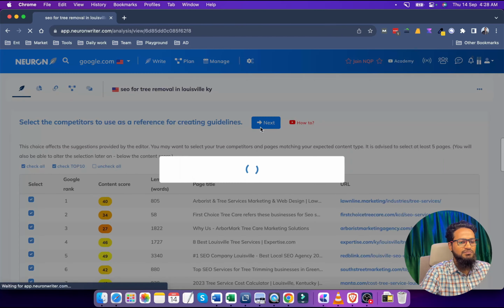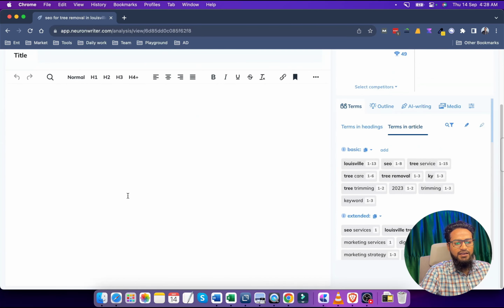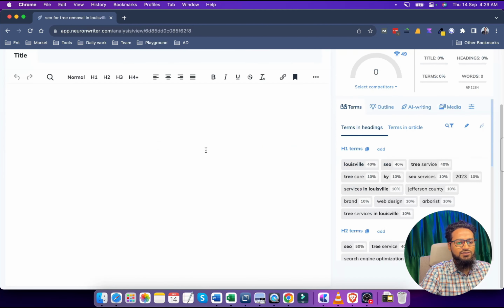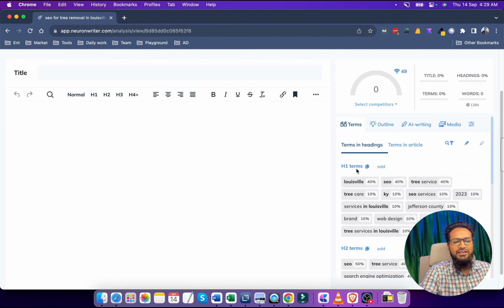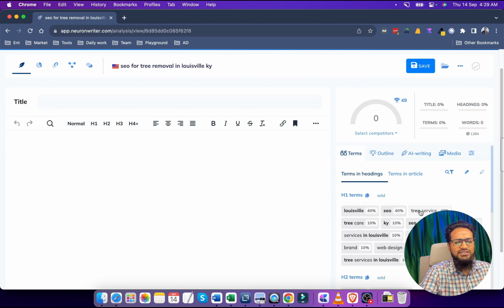So we will go further, and as per this tool, Louisville, SEO, tree service, tree care, KY, these are the NLP terms we should have in the H1. It means we should use this type of term in our title tag. H1 tag means most of the time we use it in the title tag, right?